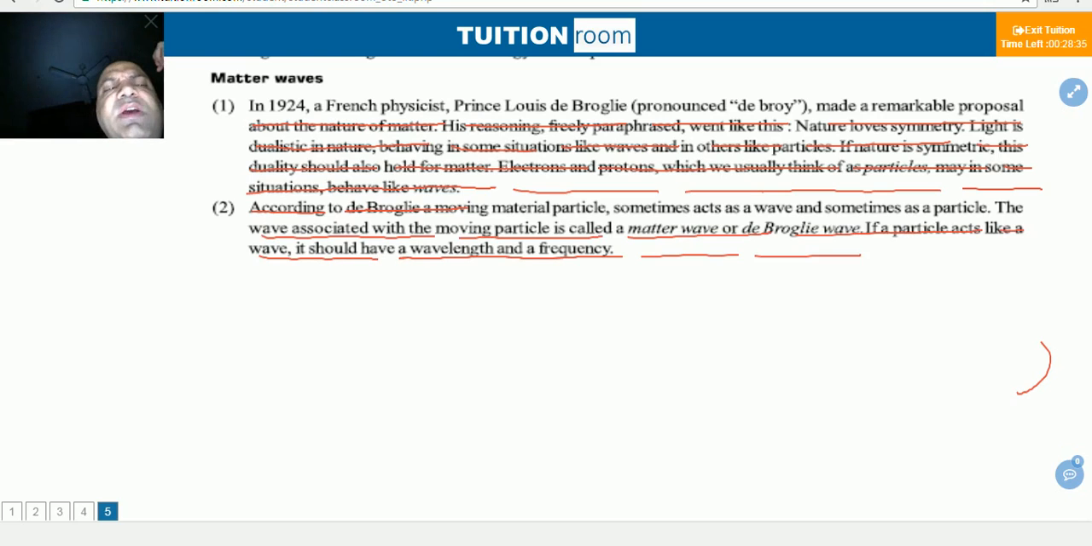Matter wave is not a very dangerous wave. Simple. If someone has moved from here to here, then we probably say that he has moved in this wave nature.